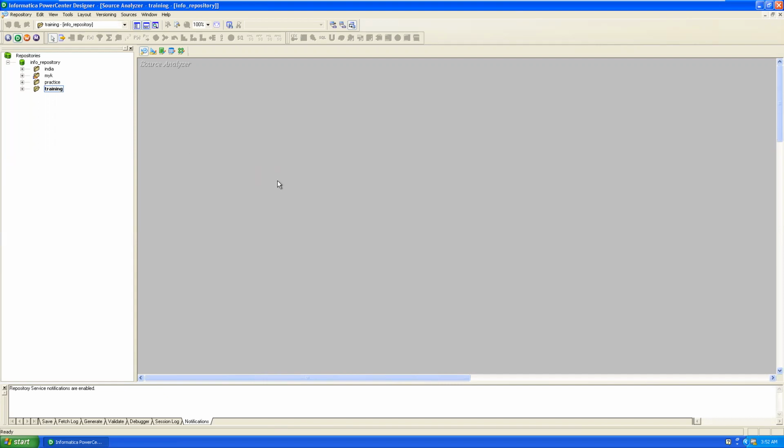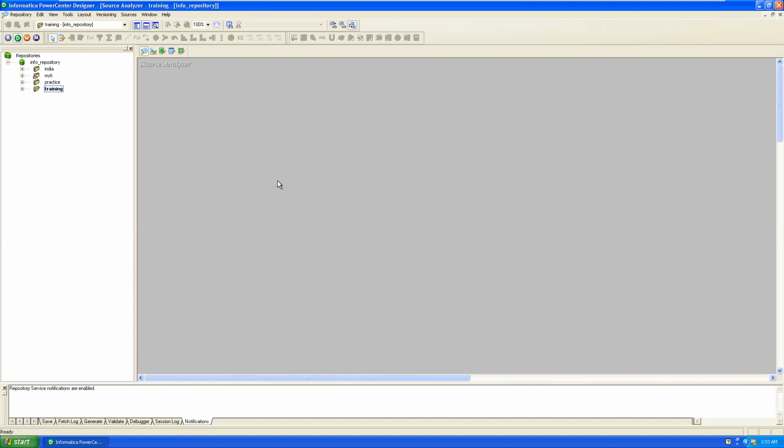Once we launch the Source Analyzer tool, from the Source Analyzer tool we connect to the available source systems. Those are existing systems, either RDBMS systems or file systems. Those systems are given by the business users from their existing system, called an OLTP system. The business users provide their business information from the OLTP system to our environment as a source system. The source system is an existing system for our technology.